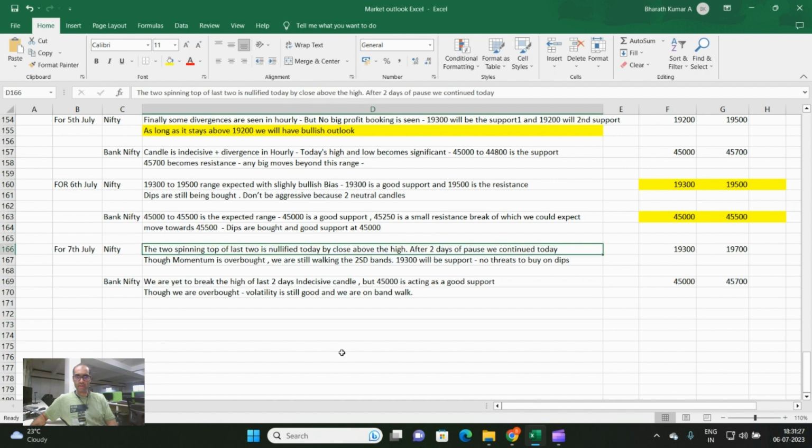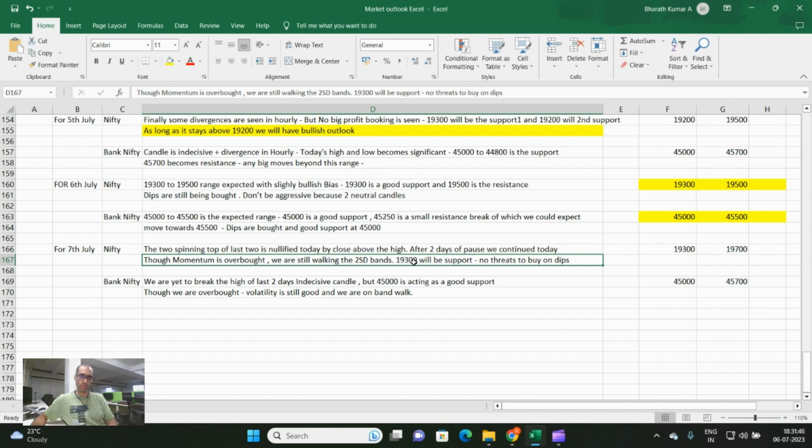So the two spinning tops of the last 2 days are nullified today by price closing above the high. So after 2 days of pause, we are continuing. That means the last 2 days were resting. Today we are ready to run. So we ran today. Momentum is overbought, but still we are looking at a 2SD band walk, which is good.